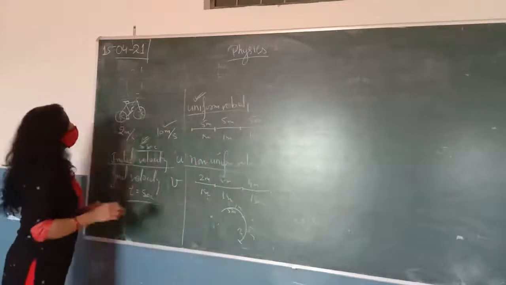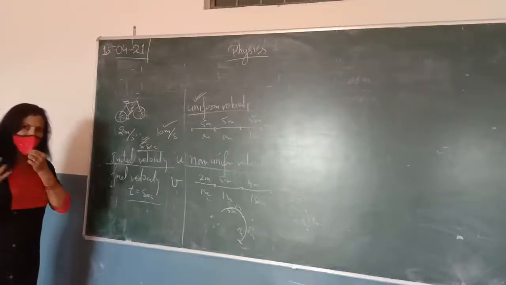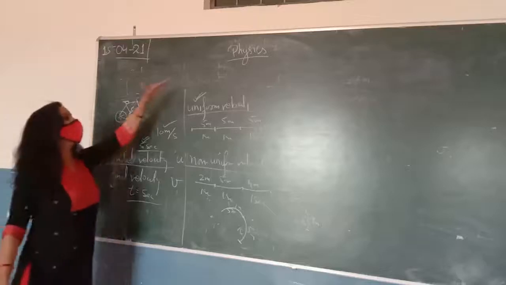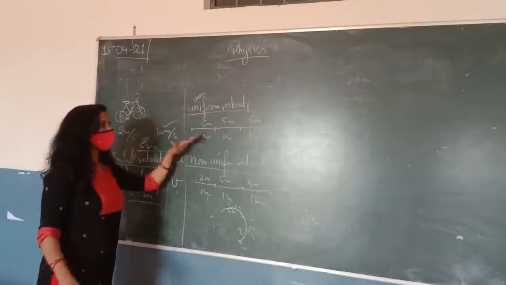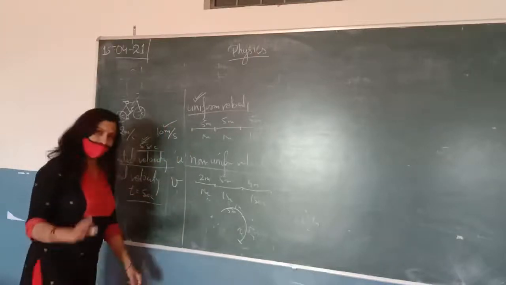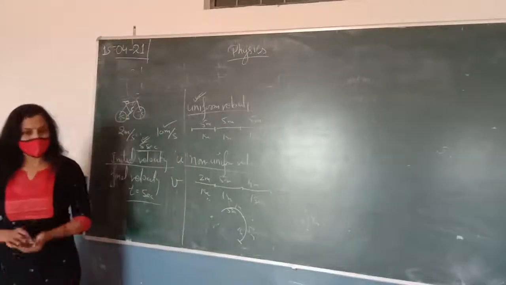So here we understood what velocity is, how we can differentiate between speed and velocity, what the initial and final velocity are, and finally what uniform and non-uniform velocity are. If you have any doubt or any queries about all these, you can ask me in the Zoom classes, and then in the next class I will explain to you about acceleration.